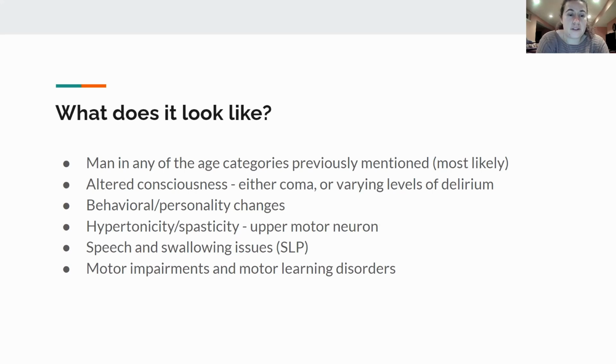This patient is also going to present with a lot of motor impairments and motor learning disorders. What I mean by this is they are unable to complete certain actions, in the same way we see patients who have a CVA with apraxia. So you tell them to do one thing, and they can't do the whole sequence, or they can only perform previously learned tasks. Their muscle memory isn't quite there. That's what I mean by a motor learning disorder.